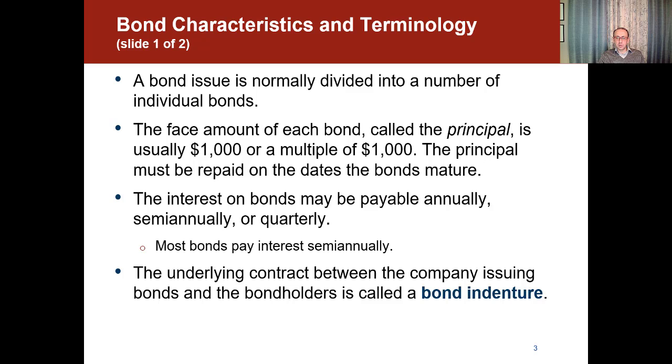The underlying contract between the company issuing bonds and the bondholders is called the bond indenture. And I want you to remember this term, bond indenture, because there's something called bond indenture and there's the debenture. So the underlying contract, the agreement itself, is called the bond indenture.